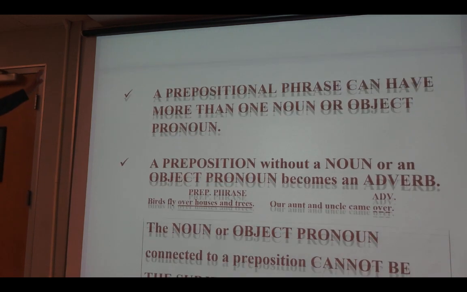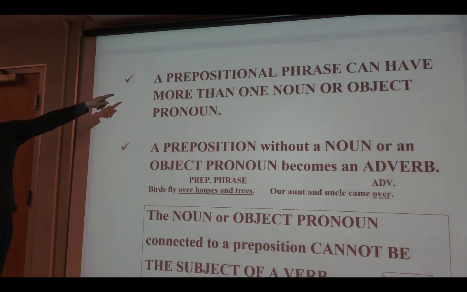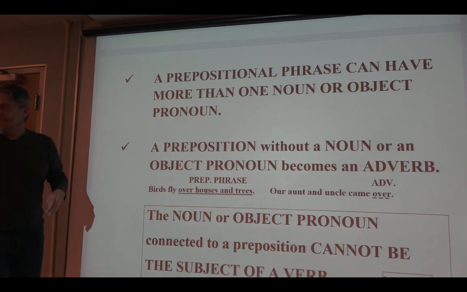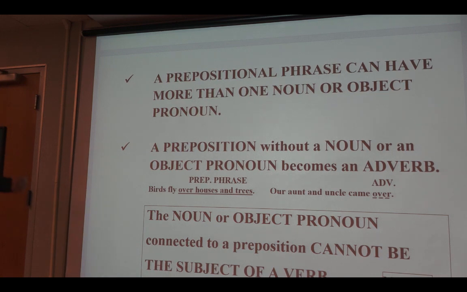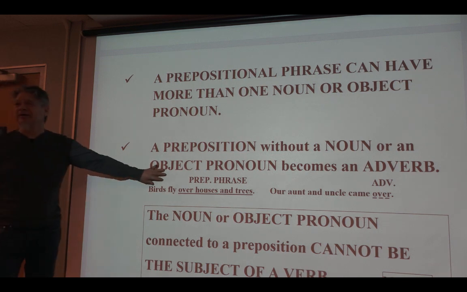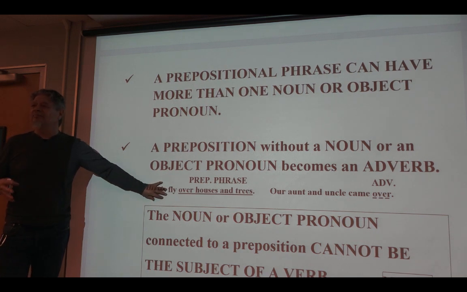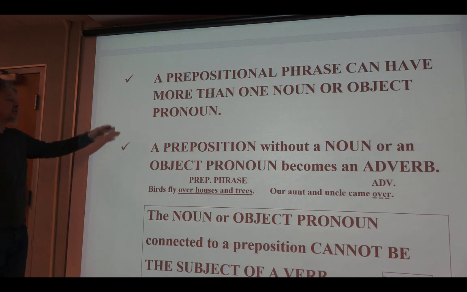If we scroll, Kim, here we go. A prepositional phrase can have more than one noun, one object pronoun. Jessica? A preposition without a noun or an object pronoun becomes an adverb. Okay, this one is important. All of them are important, but this one is difficult to understand. Okay? All right. If we scroll, Kim.